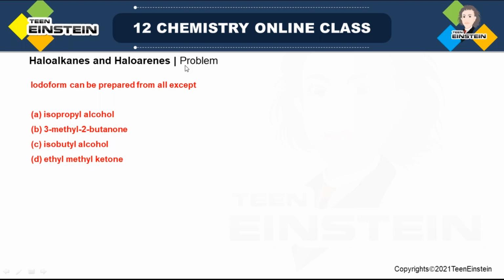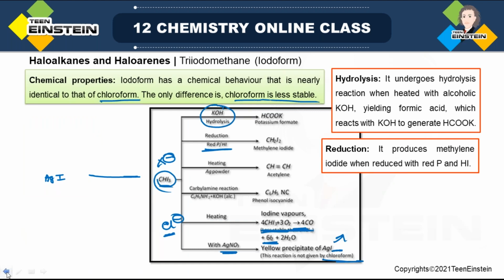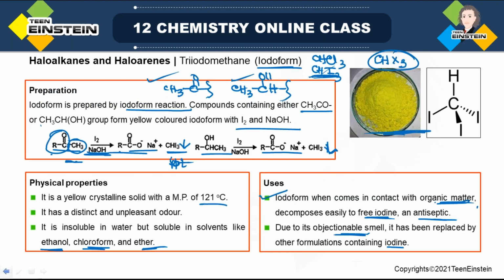Iodoform can be prepared from all except which molecule? That means out of these 4, there will be one molecule from which you cannot make CHI3. Remember, in the preparation method of CHI3 we have used the iodoform reaction. For that, what we have seen in the first box, the preparation method, there must be a compound containing a CH3CO ketomethyl group or a CH3CHOH group. If these groups are not present, the iodoform reaction is not possible.